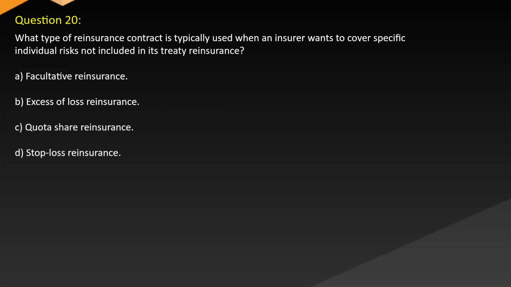Question 20. What type of reinsurance contract is typically used when an insurer wants to cover specific individual risks not included in its treaty reinsurance? A. Facultative reinsurance. B. Excessive loss reinsurance. C. Quota share reinsurance. D. Stop-loss reinsurance.